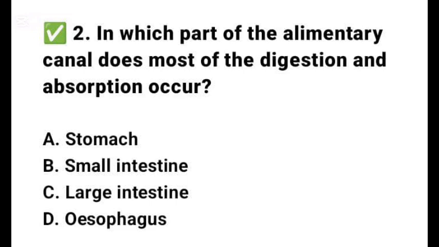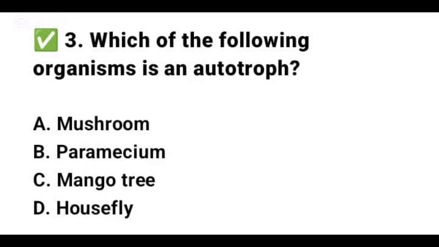The esophagus is simply a muscular tube that transports food from the mouth to the stomach by peristalsis. No digestion occurs here in the esophagus. Question 3 says, which of these organisms is an autotroph? A. Mushroom. B. Paramecium. C. Mango tree. And D. Housefly. The correct option there is option C.